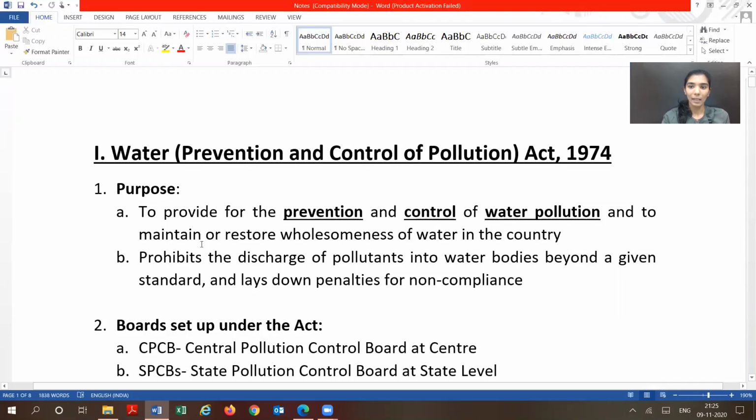Okay. And second, it prohibits the discharge of pollutants into the water body. So if you want to prevent water pollution, you will prohibit the discharge of pollutants in the water bodies beyond a given standard. And also this act lays down penalties for non-compliance. So it is very easy to remember. And this act has provision for 2 kinds of boards: Central Pollution Control Board at the central level, and at the state level there is State Pollution Control Board.